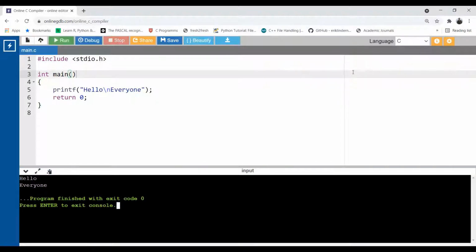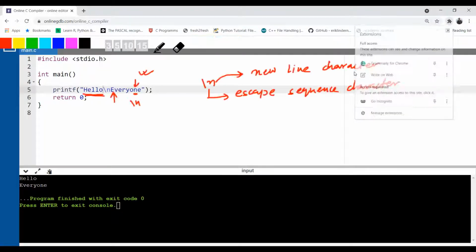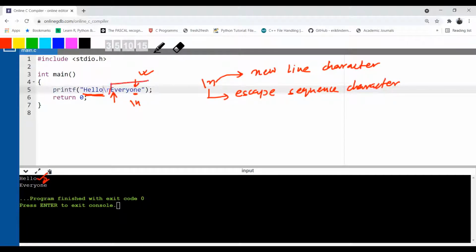Now here you can see hello is printed first, and due to this \n, the console has been shifted to the next line, the output console. From here, it shifted to the next line, and then everyone got printed on the next line. So that's why it is called the new line character.